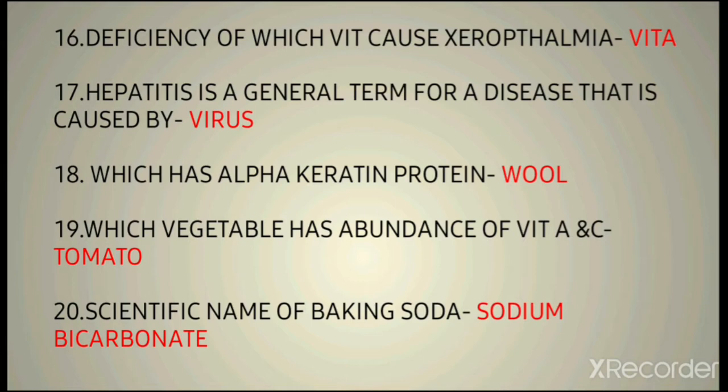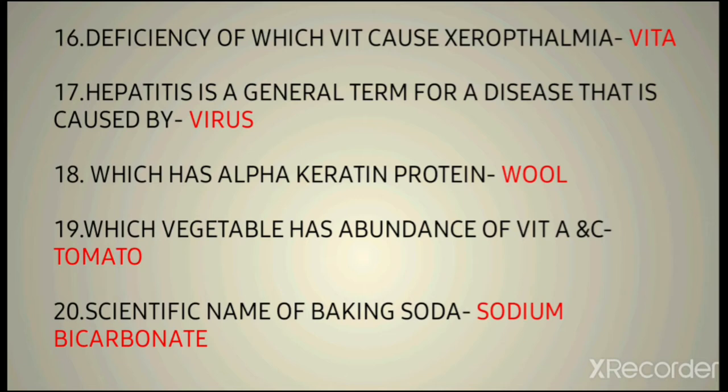Then the 17th question is, hepatitis is a general term for a disease that is caused by what? Hepatitis is a disease that is caused by a virus. The next question is, which has alpha keratin protein? I have not included the options over here, so do learn about the alpha keratin protein. I have mentioned the answer: wool. Wool has the alpha keratin protein.